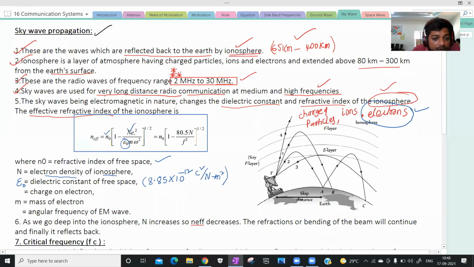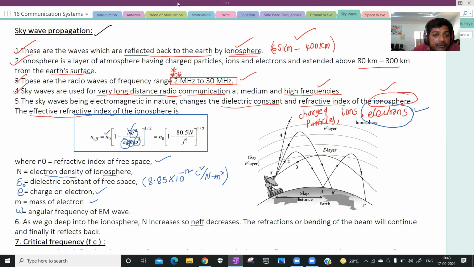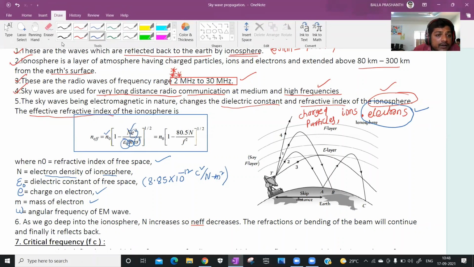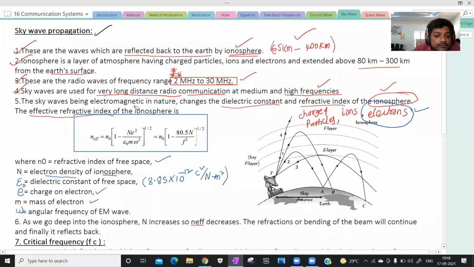Next, what is the small e? Small e is the charge of the electron. What is small m? Mass of the electron. What is omega? Omega is the angular frequency of the electromagnetic wave. So this is the thing.